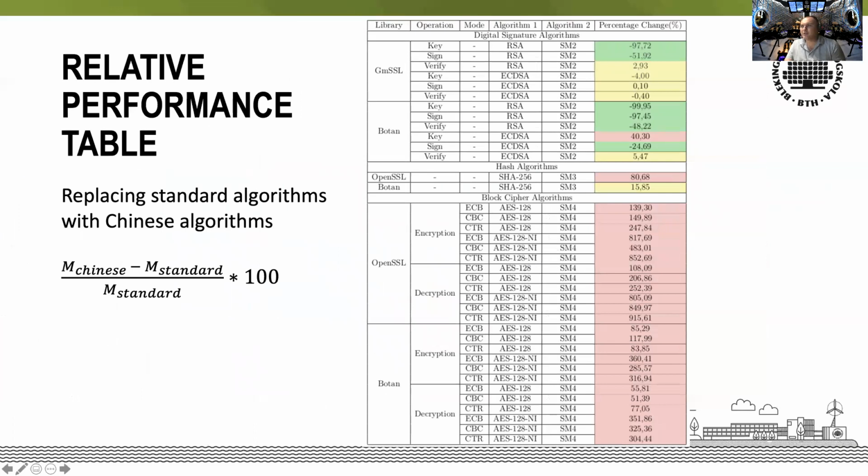So the aim was to get a better understanding of what happens if we are to replace standard algorithms with Chinese algorithms. And this table tries to make that visible in an easier way. The way you would interpret this is, if you have a box which is colored green, it means that replacing a standard algorithm with a Chinese algorithm would improve the performance. Whereas if you see red in a box here, it means that when we are replacing the standard algorithm with the Chinese counterpart, then the performance is worse.